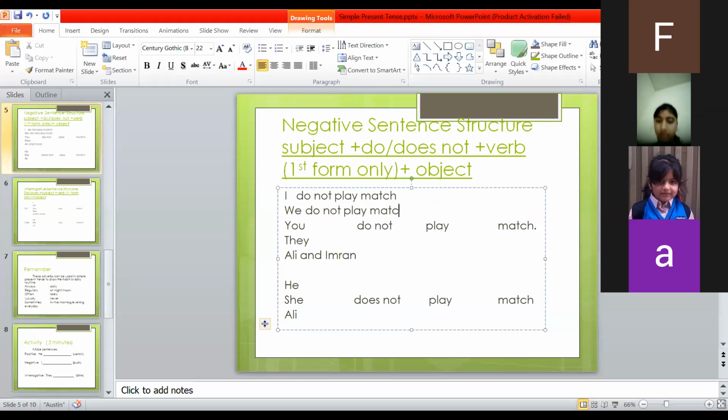Match. Sorry, full stop at the end of every sentence. Don't forget to do it. Then you have seen this example already has been done for you. You do not play match. You is also followed by do not. They is also followed by